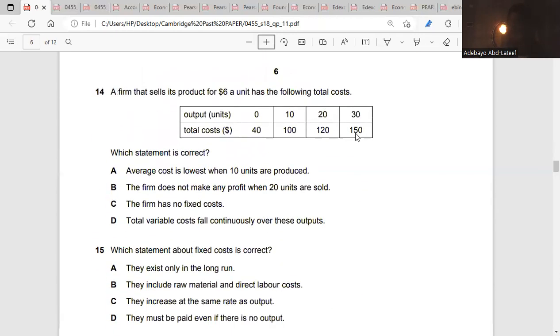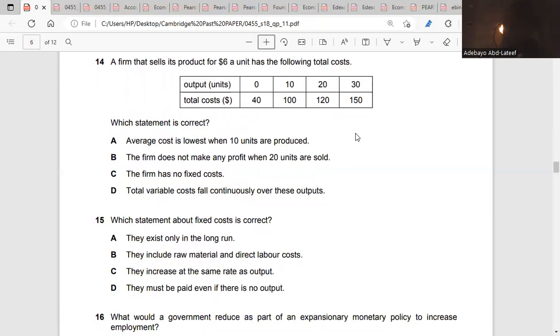Question 14. A firm that sells its product for $6 a unit has the following profit cost. Which statement is correct? A, average cost is lower when 10 units are produced. We don't know yet, but we can get to know the average cost, because the average cost is total cost divided by output. For A, let's check: total cost is 100, output is 10, so average cost is 10. If it is 10, is it the lowest? No, we can't say it's the lowest. Even at the other output levels, it's lower. So it's not A. Do you get my point?